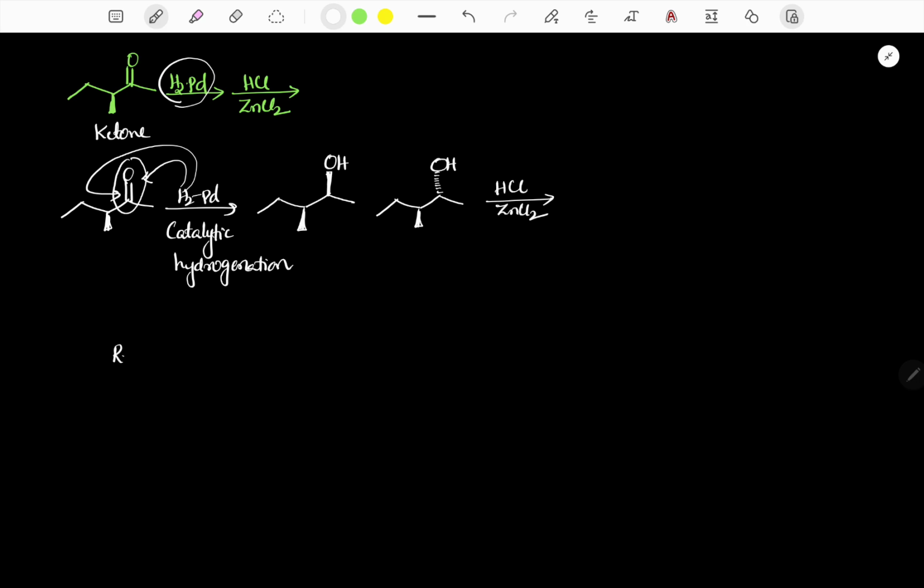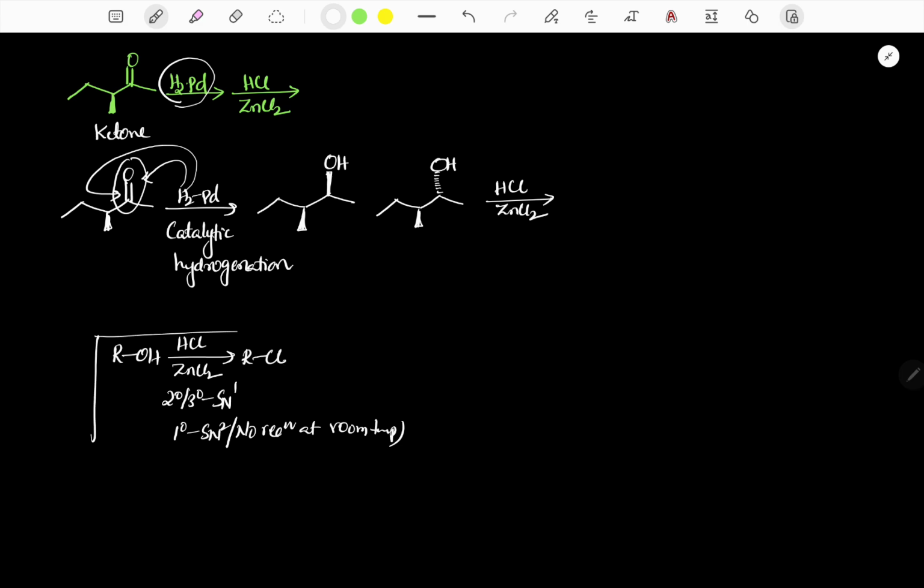The general reaction is, when an alcohol is treated with HCl and ZnCl2, secondary and tertiary follow the SN1 mechanism. Primary is either SN2 or no reaction at room temperature. Therefore, the corresponding product is alkyl chloride. So it is a general reaction which was discussed in the class.